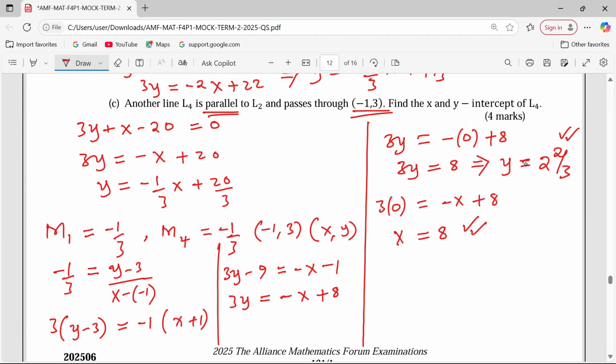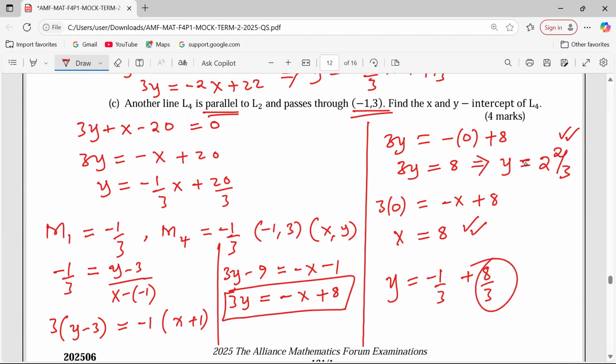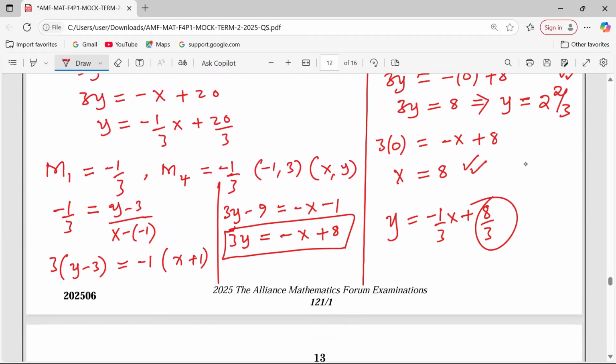Remember, when this equation is at the final stage of y equals negative a third x plus 8 over 3, the y-intercept can be extracted automatically. It can be read as the constant there. So with an equation in the form y equals mx plus c, the c is usually the y-intercept.